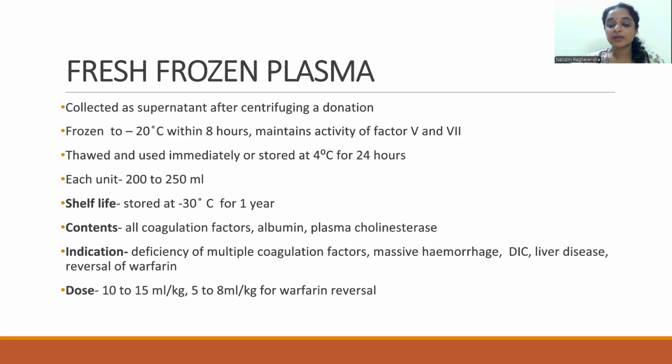It contains all the coagulation factors, albumin, and also plasma cholinesterase, and can be used in deficiency of multiple coagulation factors, massive hemorrhage, DIC, liver disease, and reversal of warfarin. Its dose used is 10 to 15 ml per kg. Specifically for warfarin reversal, it can be used at 5 to 8 ml per kg.